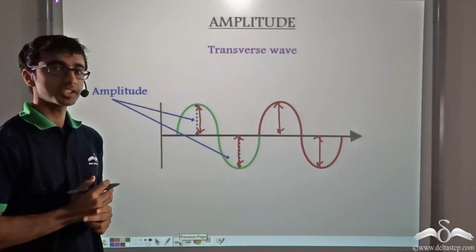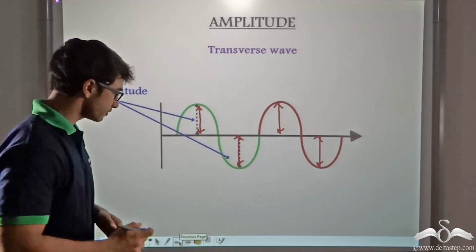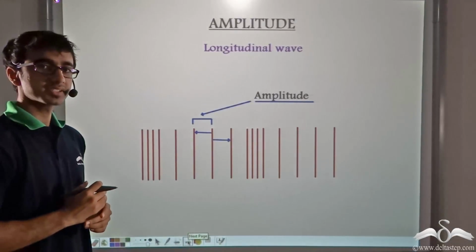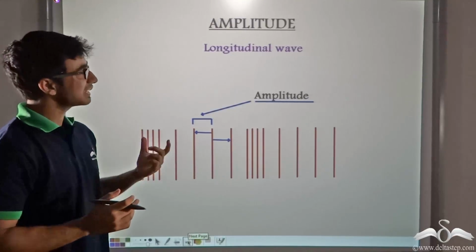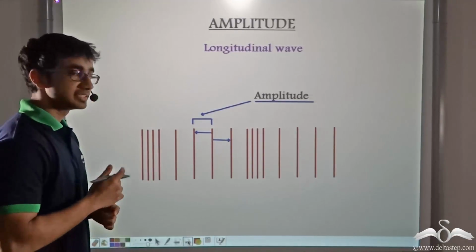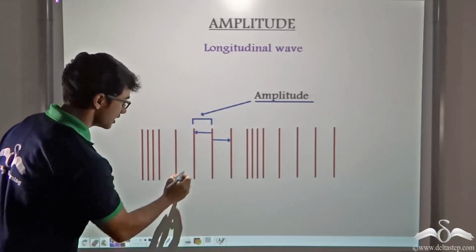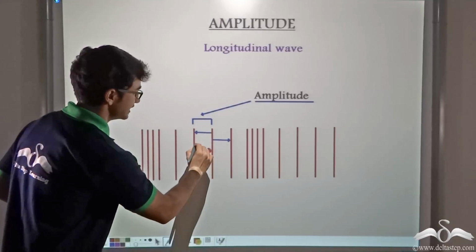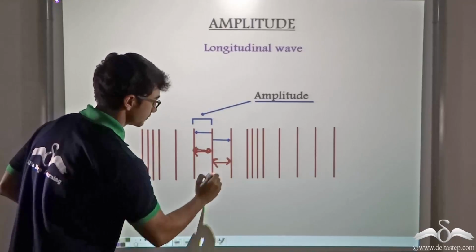So that was the case for a transverse wave. How can we define amplitude in case of a longitudinal wave? You will recall that longitudinal wave travels in the form of compressions and rarefactions. So in the case of a longitudinal wave, we can define amplitude as the distance in between two particles in a rarefaction. This is the amplitude of a longitudinal wave.